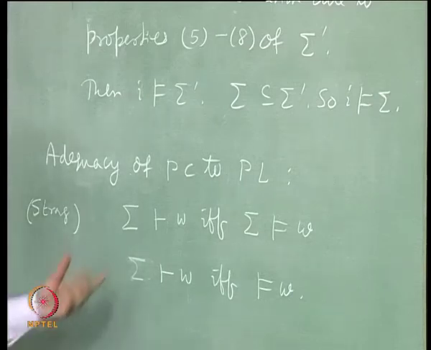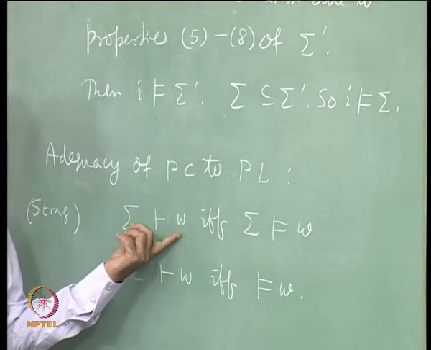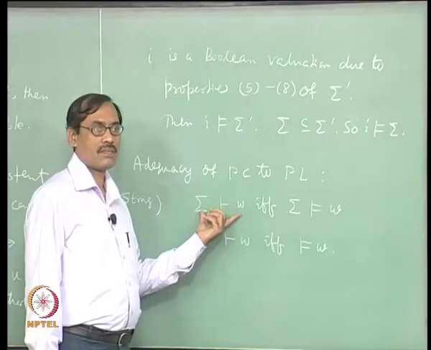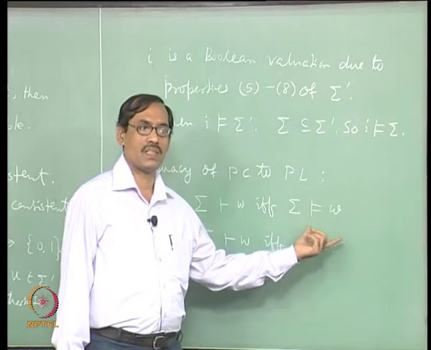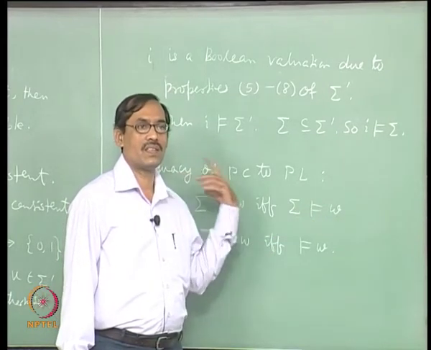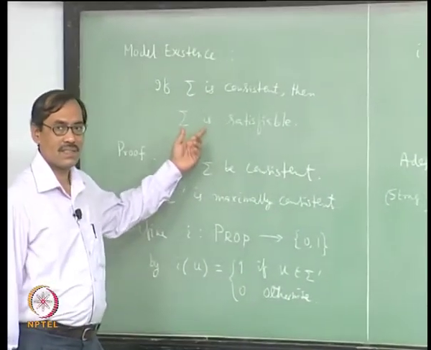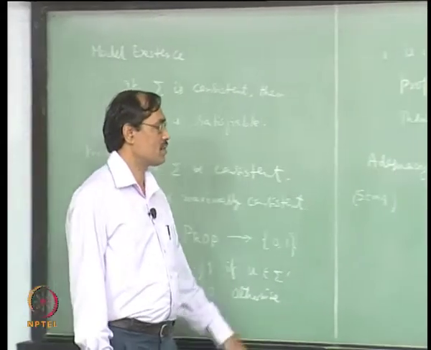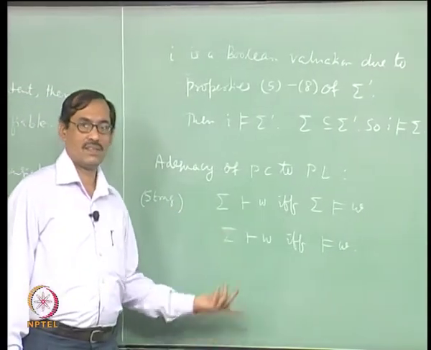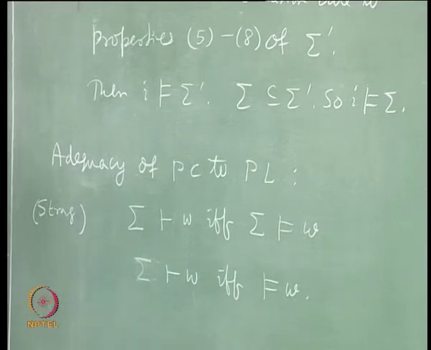So, proof is easy because this holds if and only if sigma union not W is inconsistent, okay, and this holds if and only if sigma union not W is unsatisfiable, and now consistency and satisfiability are on par, right. Model existence theorem says one part, soundness theorem says the other part. In fact, adequacy means soundness plus completeness, both the things are there. Is that clear?